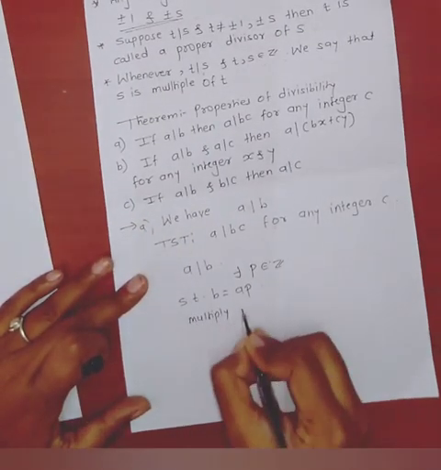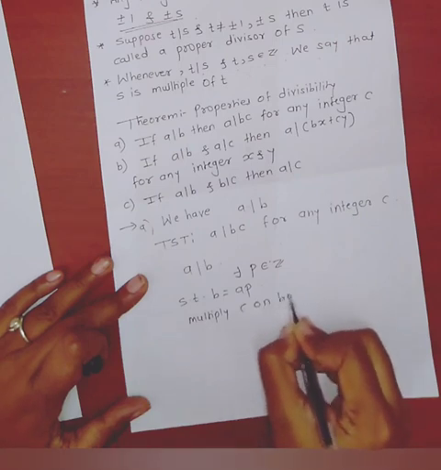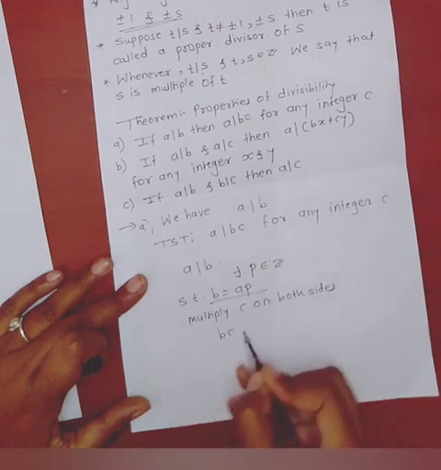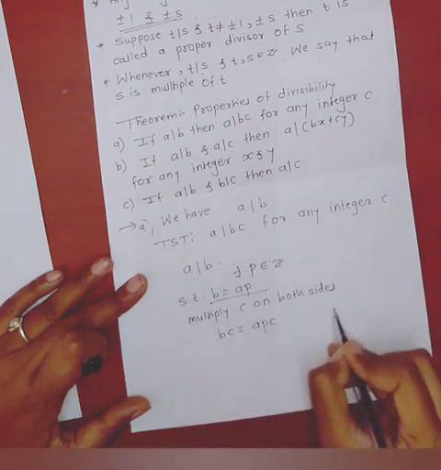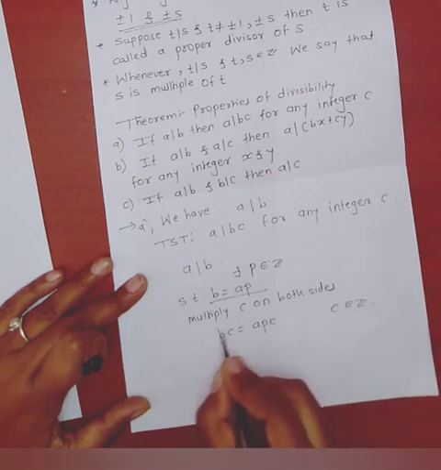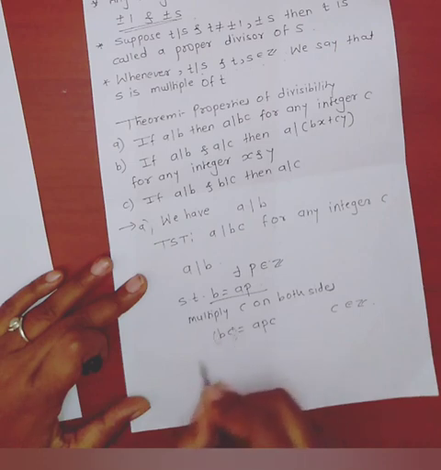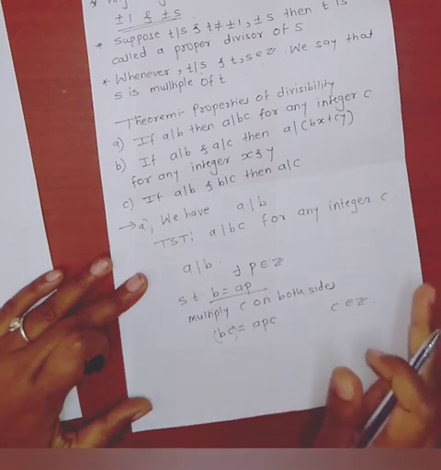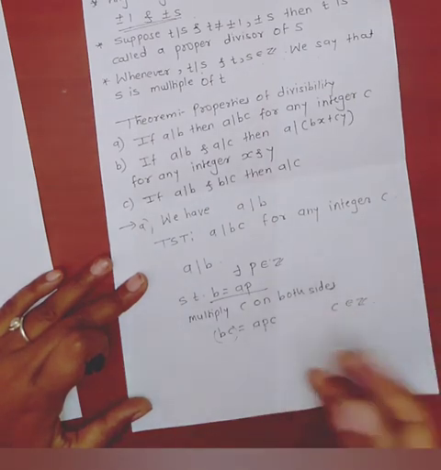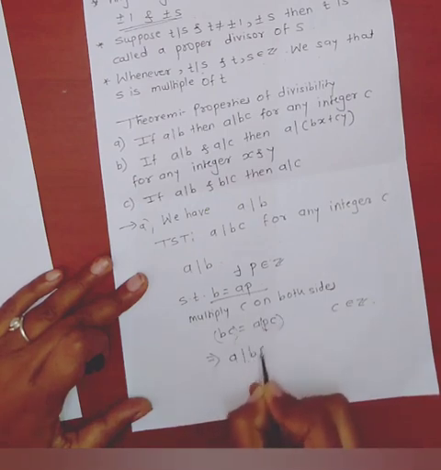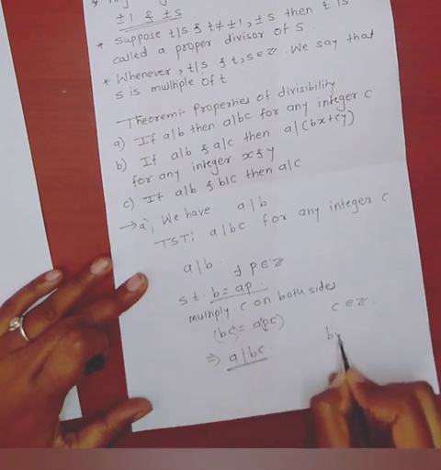Now multiply c on both sides of this equation, we get bc equal to apc, where c belongs to z. Here b into c is also an integer, a into p into c is also an integer, because two numbers which belong to z and their multiplication also belongs to z, which implies a divides bc by the definition.